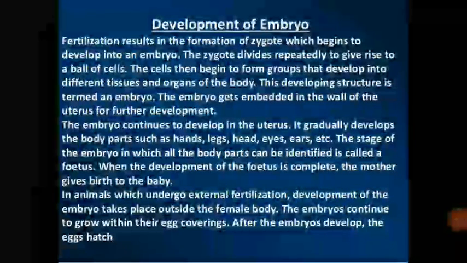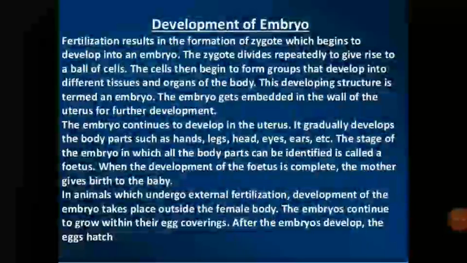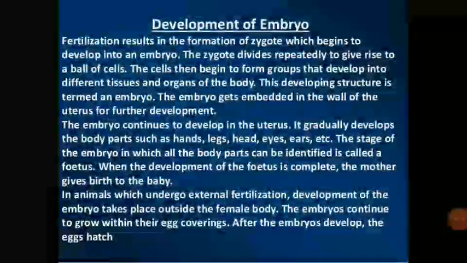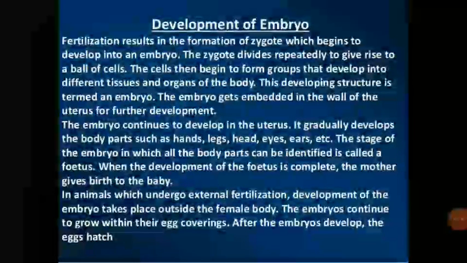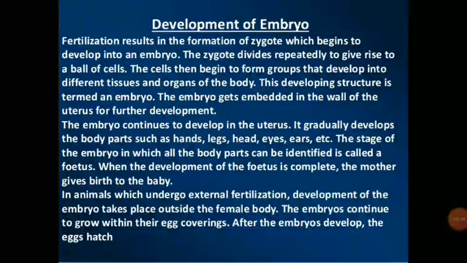Now, development of embryo. Fertilization results in the formation of zygote, which begins to develop into an embryo. The zygote divides rapidly to give rise to the ball of cells. The cells then begin to form groups that develop into different tissues and organs of the body. This developing structure is termed an embryo. The embryo gets embedded in the wall of the uterus for further development.